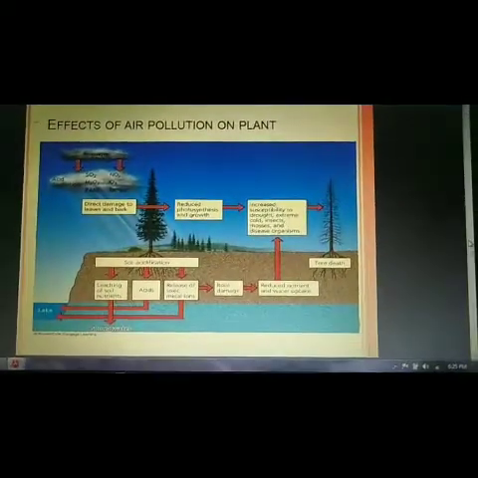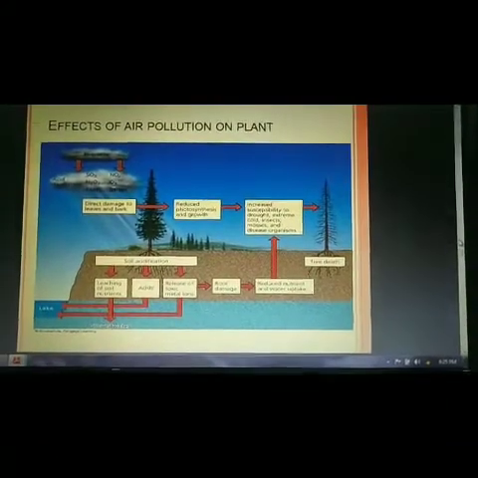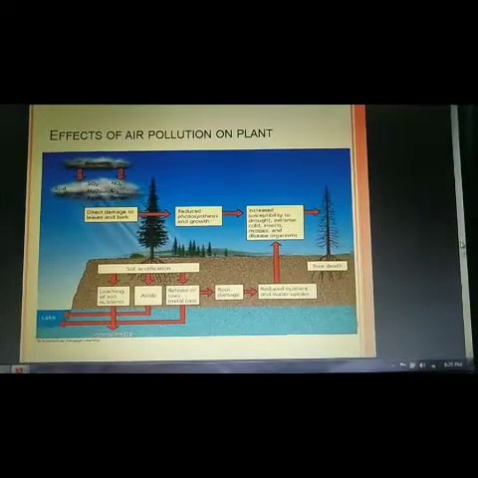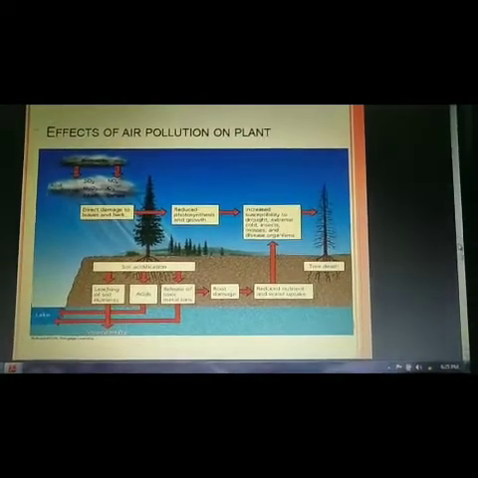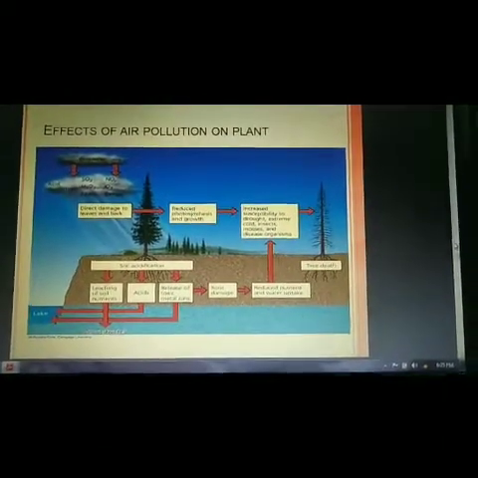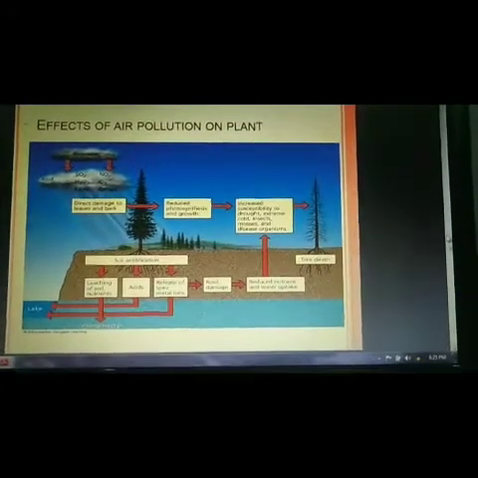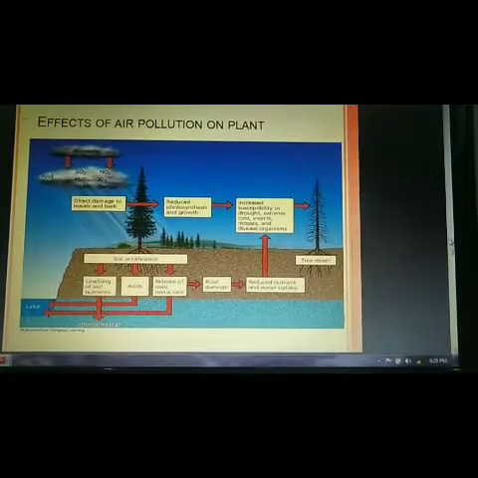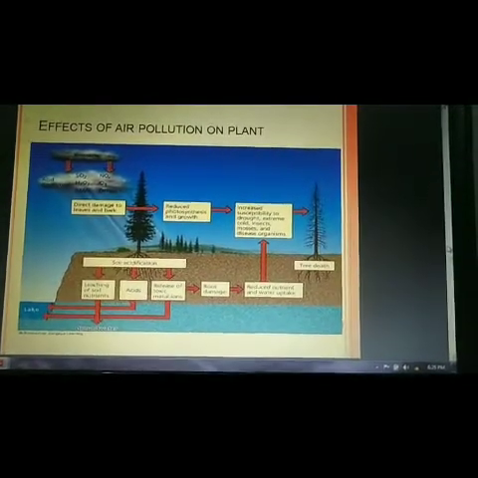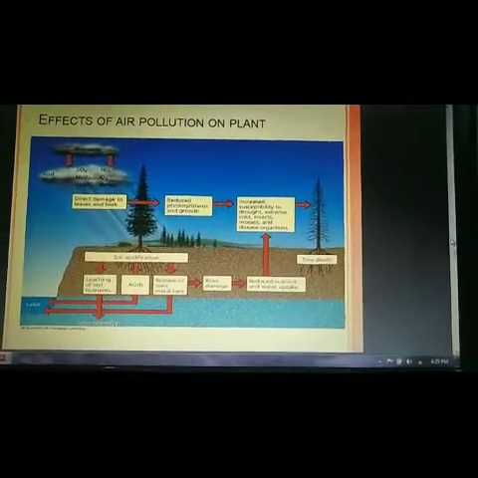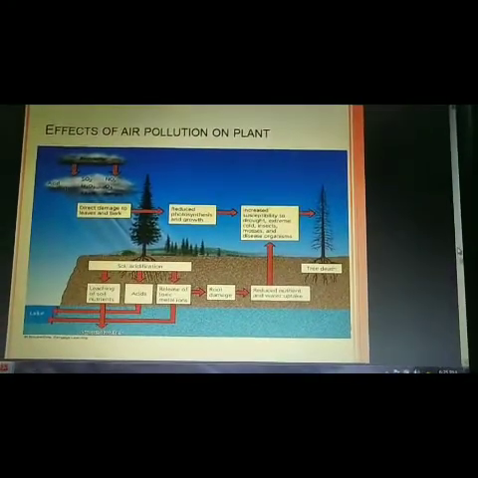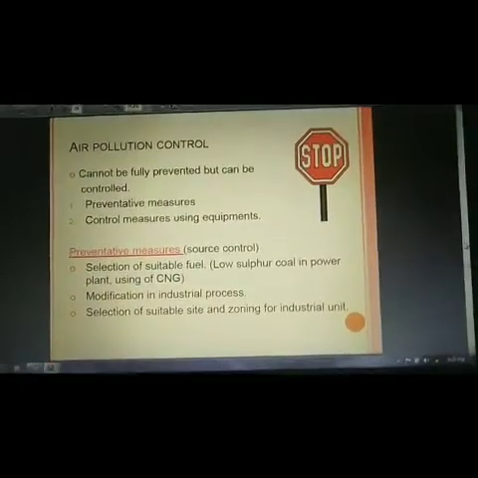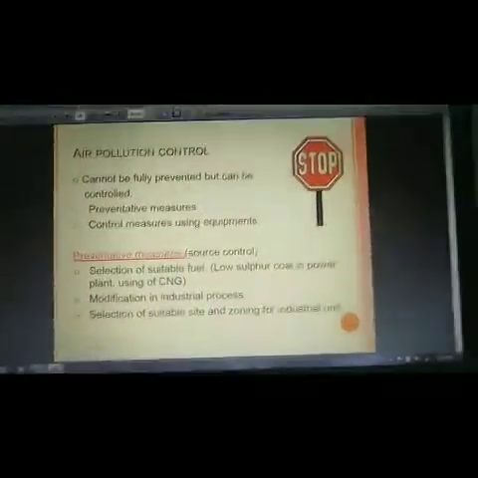Now the effect of pollution on plants. You can see from the figure that emissions of acid, oxides of nitrogen, sulfur dioxide and PANs directly damage the leaves and bark. They reduce photosynthesis and growth. They increase susceptibility to drought, extreme cold, insects, mosses and disease organisms. Then it leads to tree death.